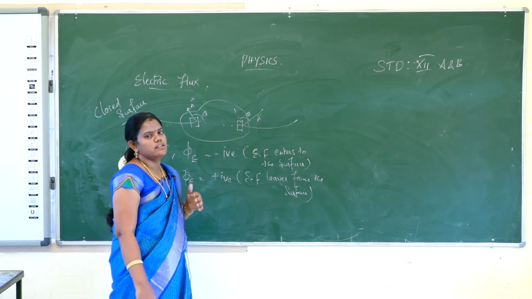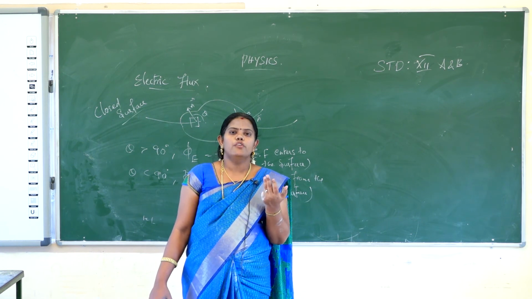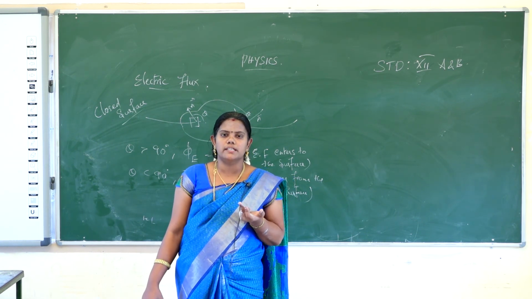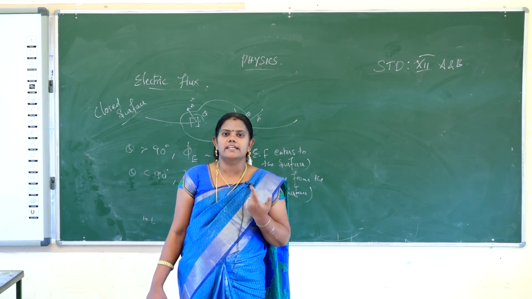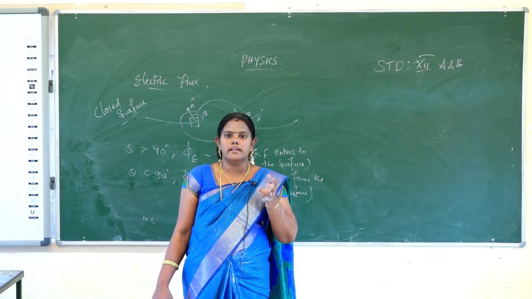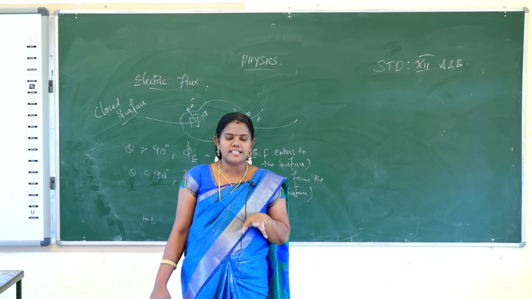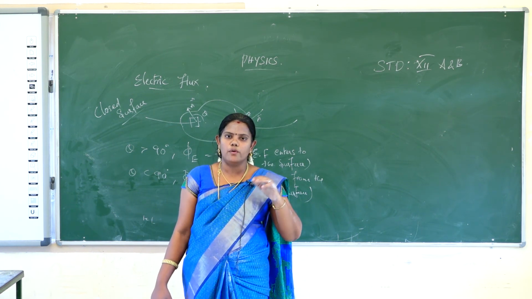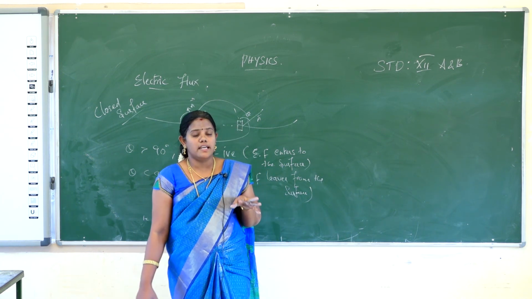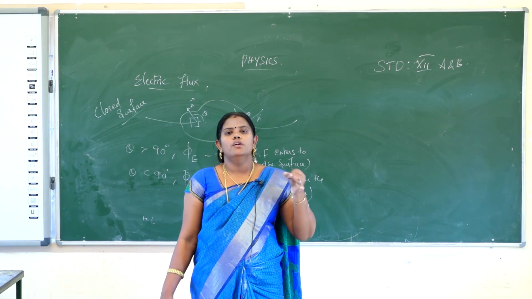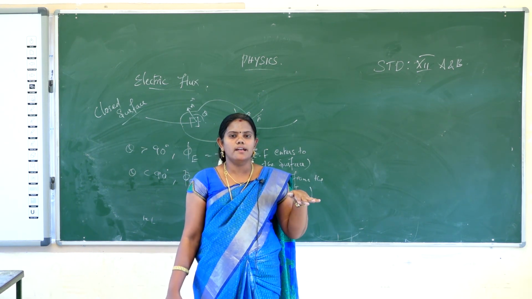So in this class we learned electric potential energy for a collection of point charges, electrostatic potential of a dipole in a uniform electric field, and the relation between electric potential and electric field. And fourth, what is meant by electric flux, what is the unit of electric flux, what is the formula for electric flux, what are the factors that change the electric flux, and electric flux for a uniform electric field, non-uniform electric field, and closed surface. All are learned in this class.